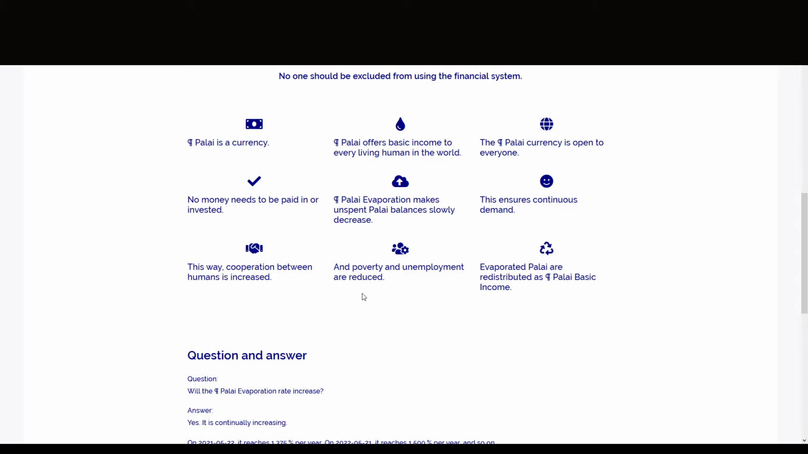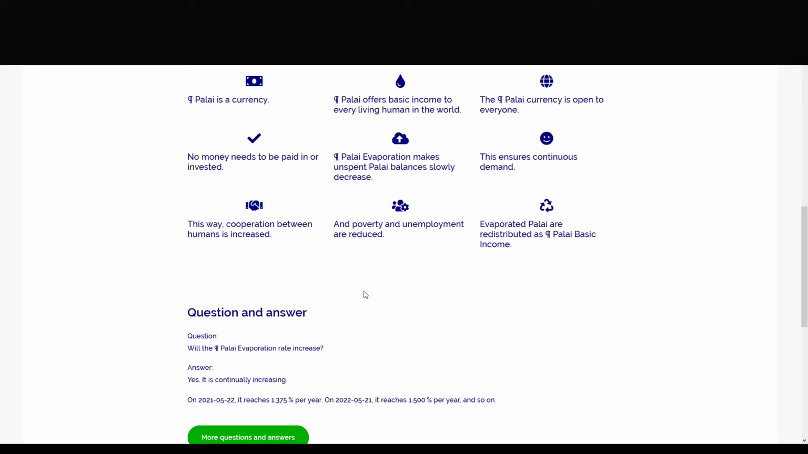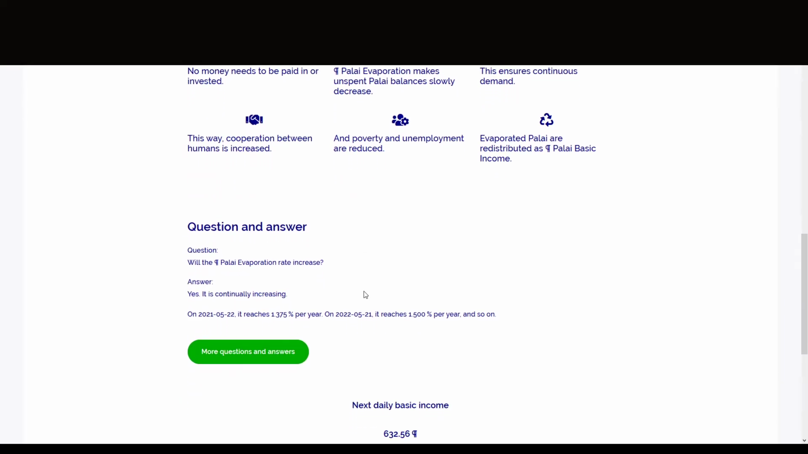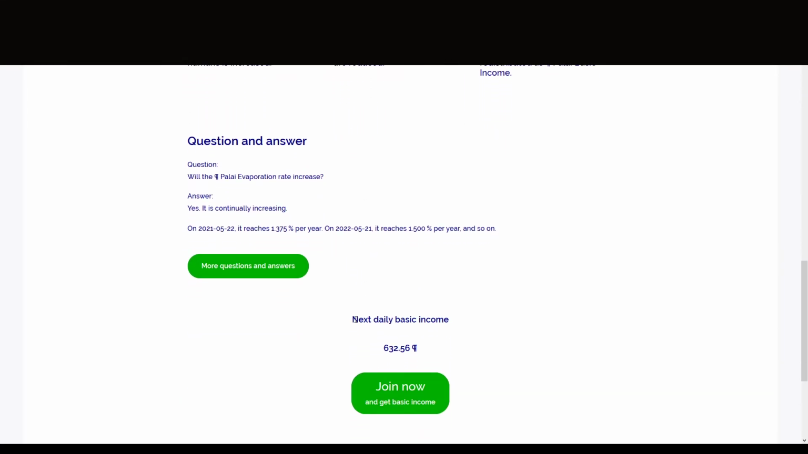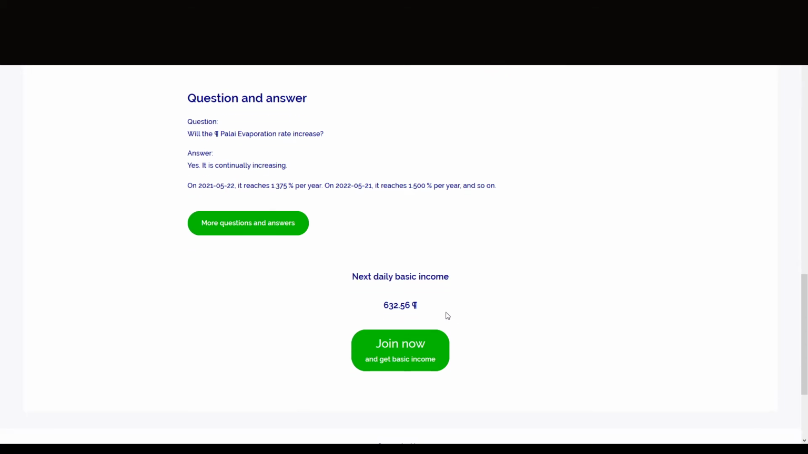What is PLI? PLI is a currency with evaporation and basic income. The unit of the currency is also called PLI. Both the singular and the plural are PLI. Thus, it is said, 1 PLI, or 7 PLI.